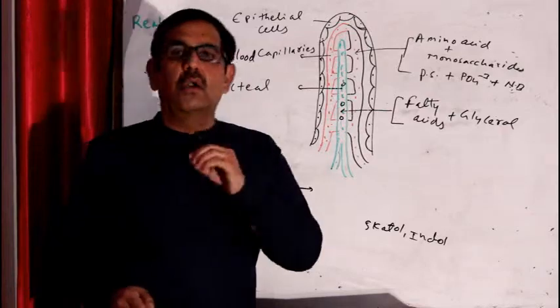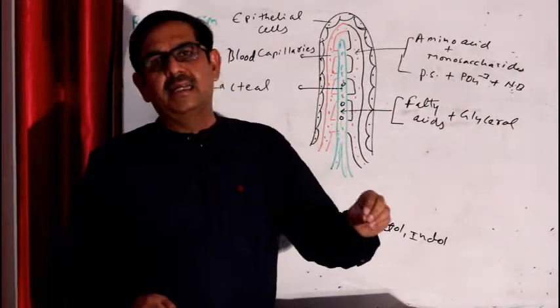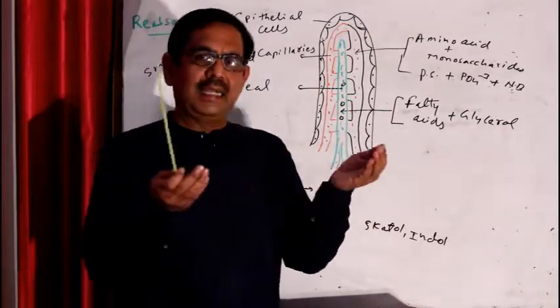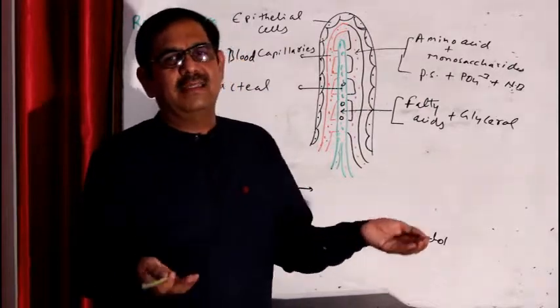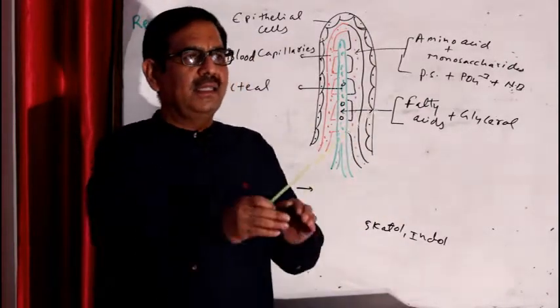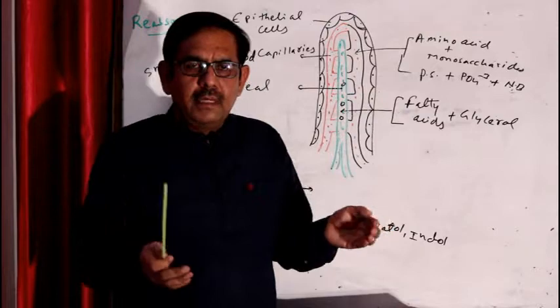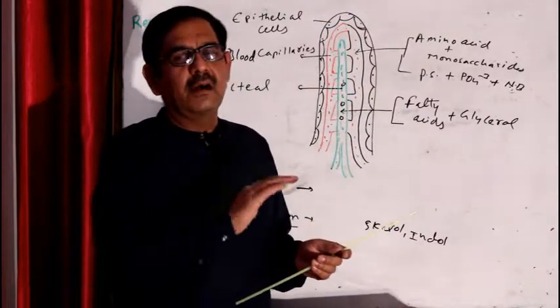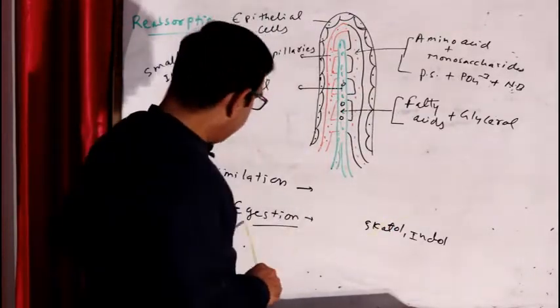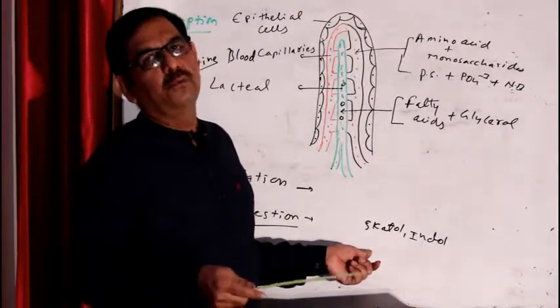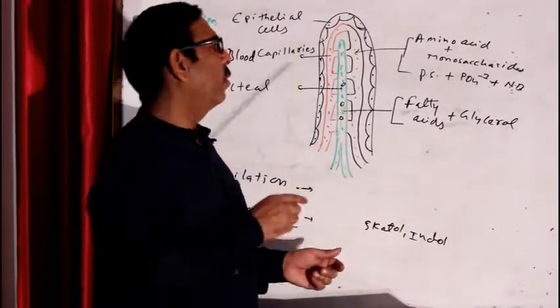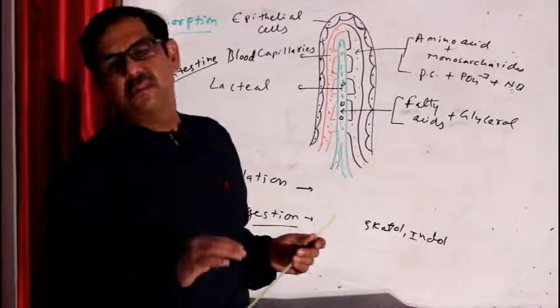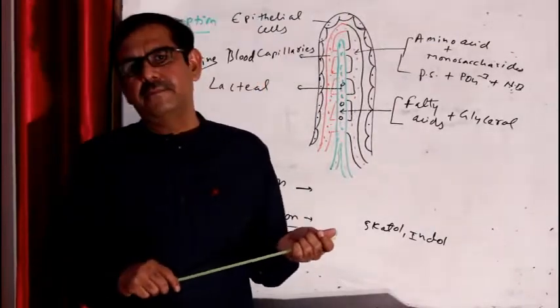And from the colon, undigested food enters the rectum. Rectum is a collecting part. It is a bag-like structure which collects undigested food. And when this rectum fills up, then there is a contraction and egestion of undigested food takes place. So this is all about the physiology of the digestive system.